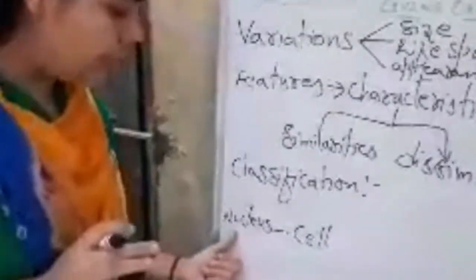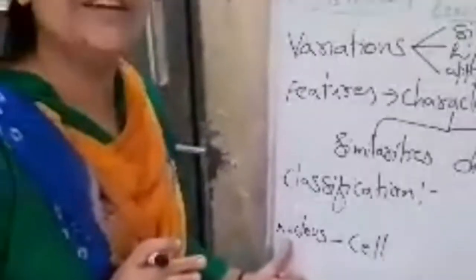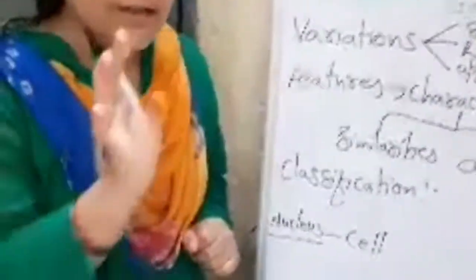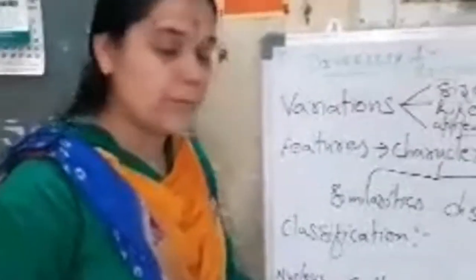So what was the basic level of difference coming in all the organisms? Very previous to the cell was the genetic material. So what is my fundamental basis of classification? Nucleus. So nucleus, or let me not say even nucleus, it is the genetic material which becomes the fundamental basis of classification. So from nucleus I move on to cell.